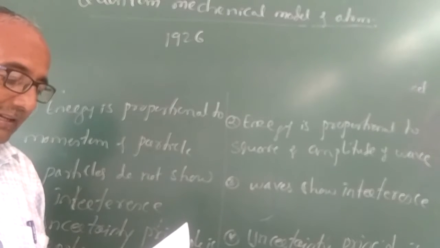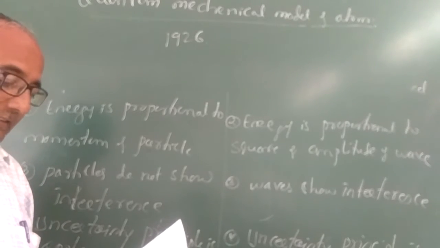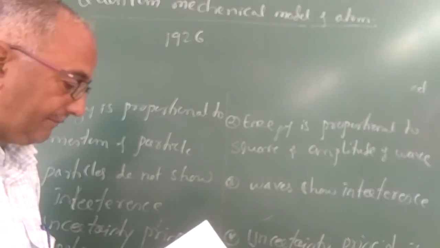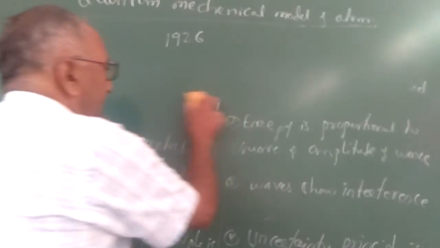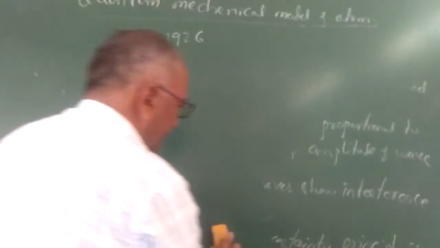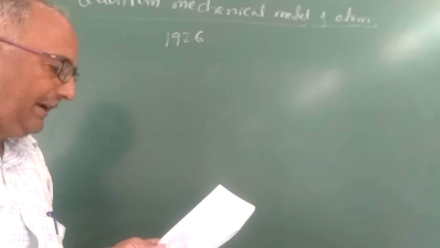The quantum mechanics is a theoretical science that takes into account the dual nature of the radiations. So there are certain postulates or main features of the quantum mechanical model of an atom.